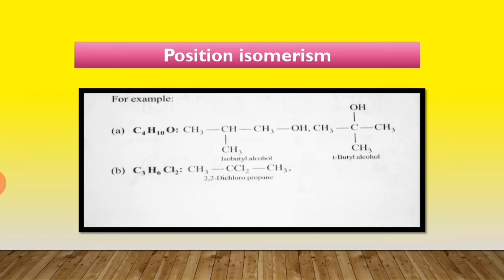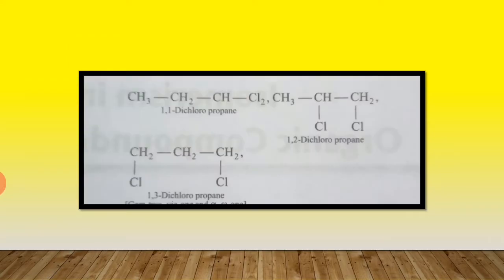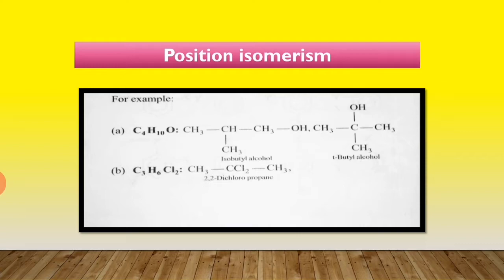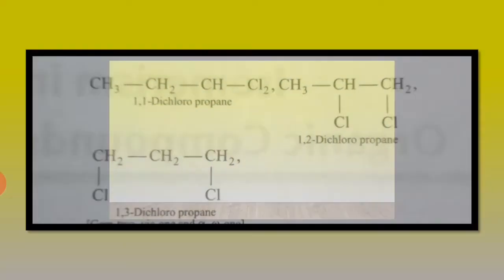Same with 2,2-dichloropropane. The different structures are 1,1-dichloropropane, 1,2-dichloropropane, and 1,3-dichloropropane. There are different structures of dichloropropane, but their molecular formula is the same, that is C3H6Cl2.